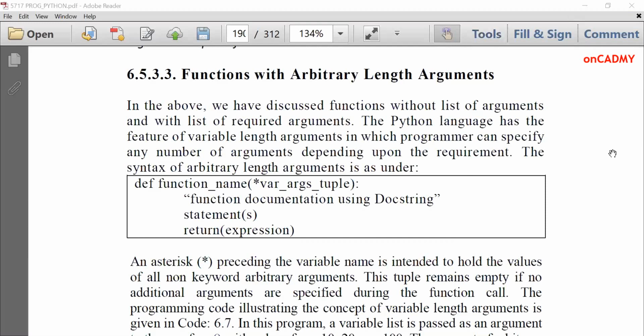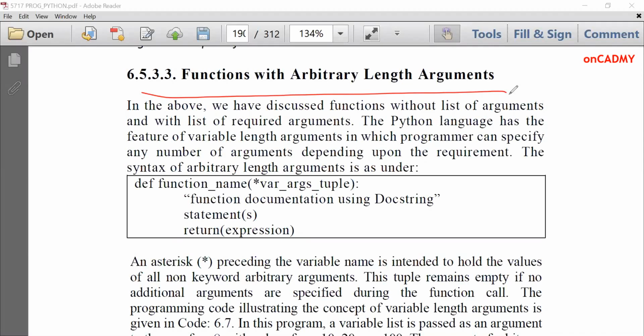Today we'll start a new topic. We have already studied functions with no arguments and functions with required arguments. And today we'll start a new method which is called function with arbitrary length arguments. Arbitrary means you can pass any number of arguments, either 1, 2, 3, 4,